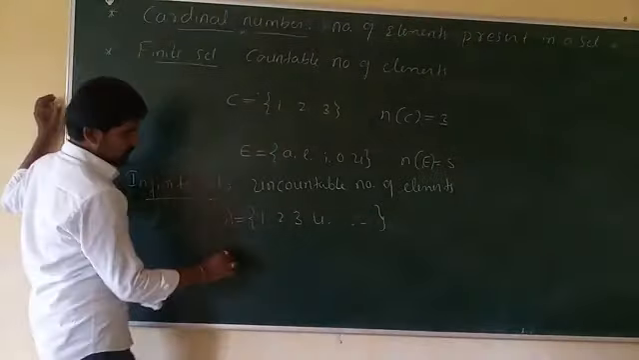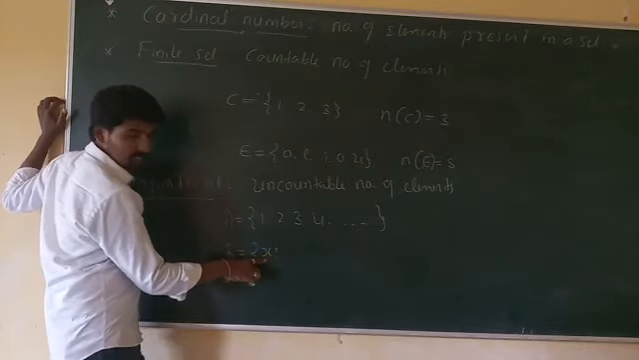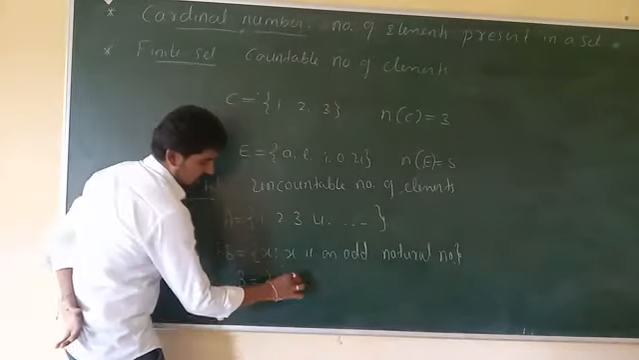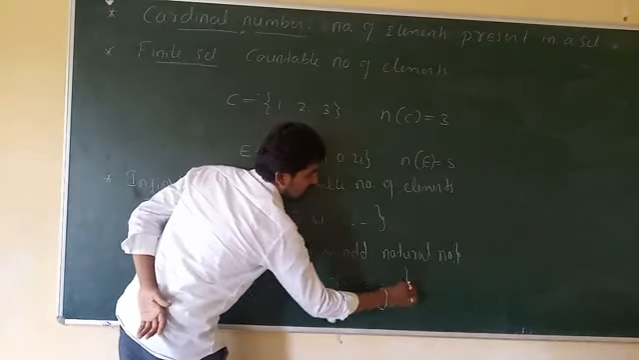Or you may consider one more example. Let the set B is equal to, elements of the set B are denoted by the letter x, and x is an odd natural number. That is, the set of odd natural numbers. Which odd natural numbers come? You may write in roster form: first 1, then 3, then 5, then 7, up to infinity. So here also we cannot count the number of elements in the set B. Therefore, B is also an infinite set.